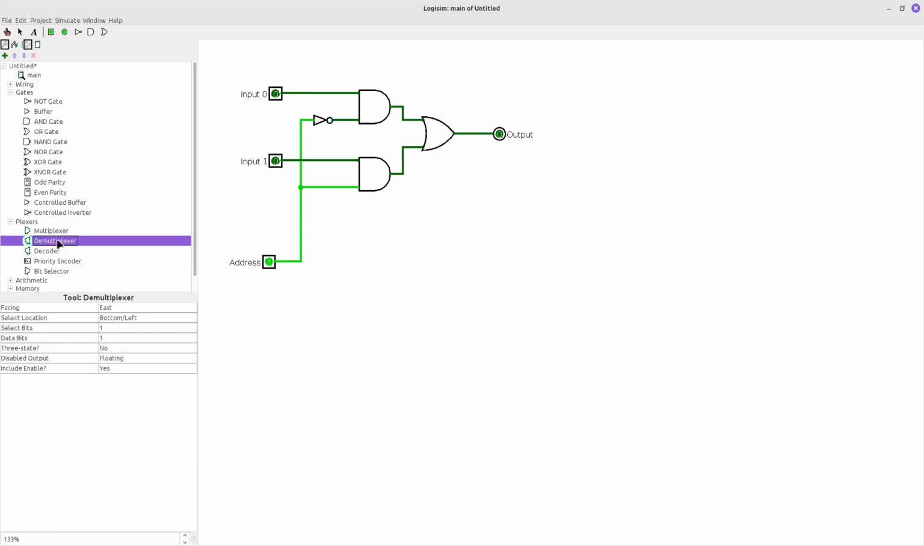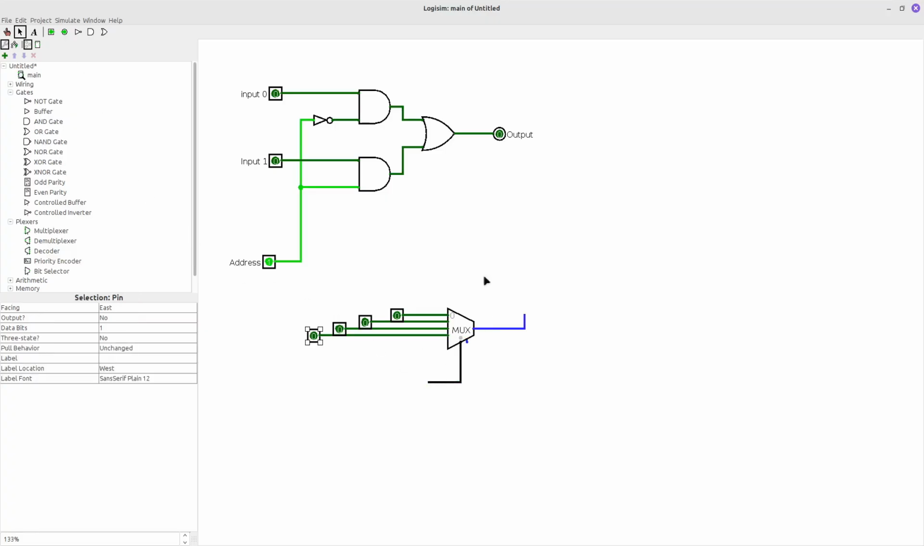Logisim already has the multiplexer element, and this element does the same job as our gates. Let me show you again. We can have 4 inputs, and we can have an address line. Here the address line currently has 2 bits, because we have not 2 inputs but 4.